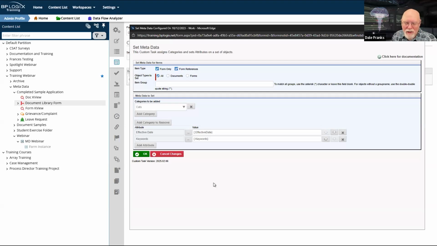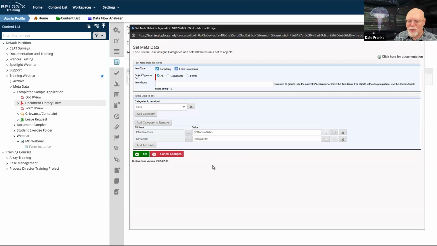Because the category picker does not automatically assign the metadata. I'm not sure why it works that way, but that's how it works. So if I have a category picker or an attribute picker on my form, then I'm going to need to use the set metadata custom task to set my attributes and categories on the form instance itself. So I can have data for them on the form, but that data doesn't actually get applied as metadata. If I have a category or attribute picker, it doesn't get applied as data until the set metadata custom task runs.